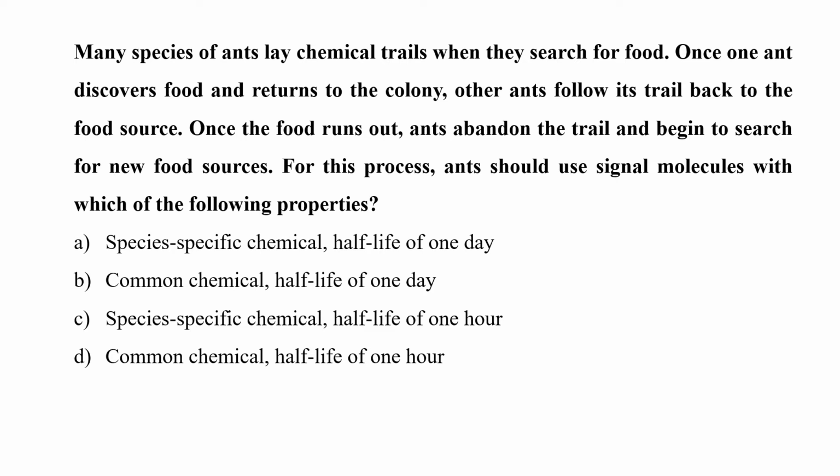The trail chemical must be species-specific to prevent competition for food. This ant chemical trail, or pheromone, is used to mark food sources and decays quickly, within a matter of minutes. So it has to have a short half-life. This is because food sources change often, and the ants must be able to take advantage of food sources whenever they find them. So the correct answer is option C.